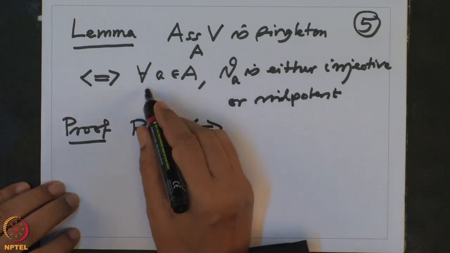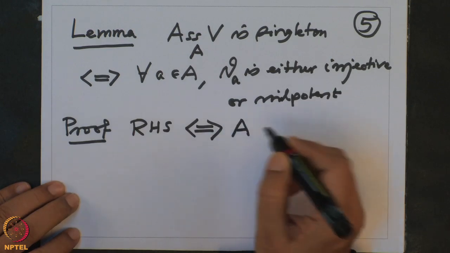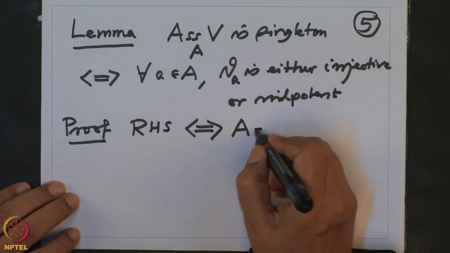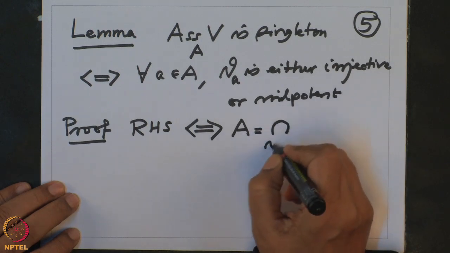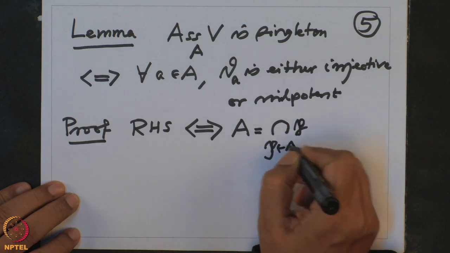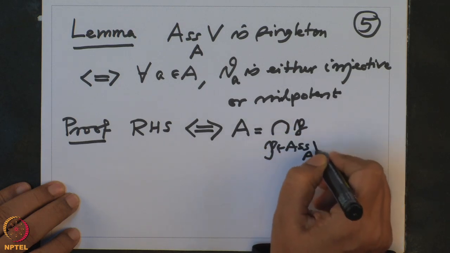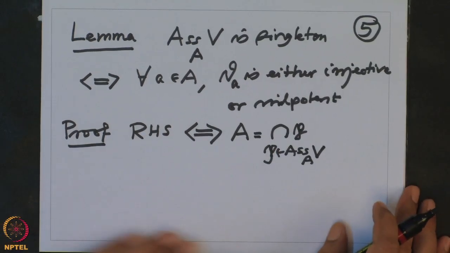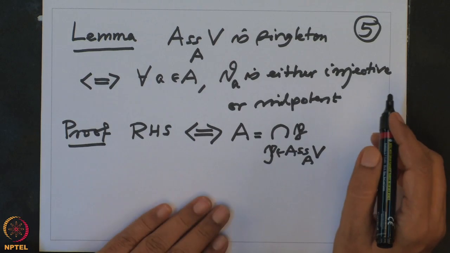Every element of A, we know when it is nilpotent by the earlier observation: that is precisely the intersection of P running over the associated primes of V. That is nilpotent, or it is injective, and injective means that it is not in the annihilator.